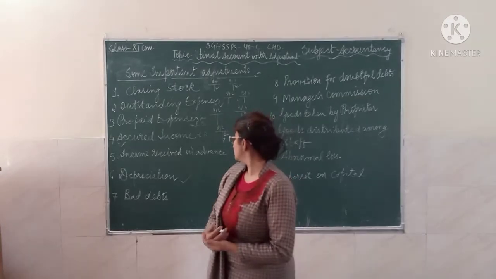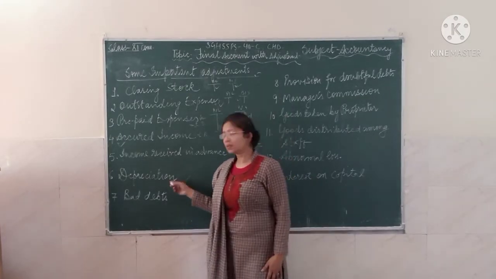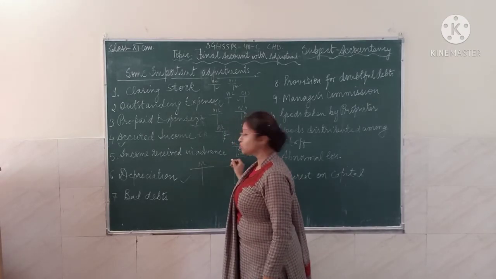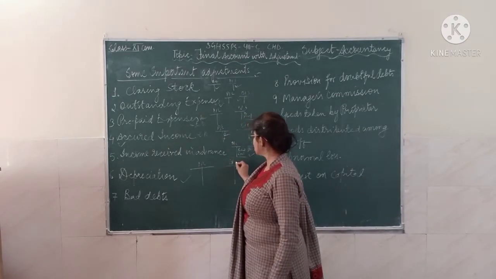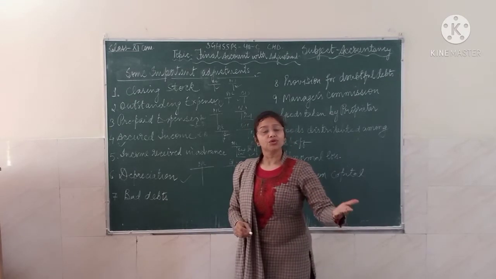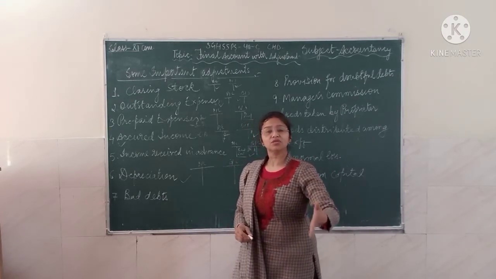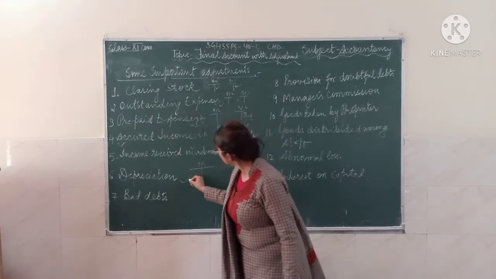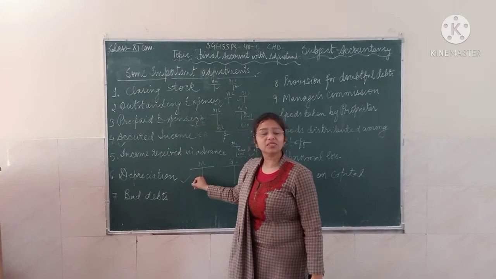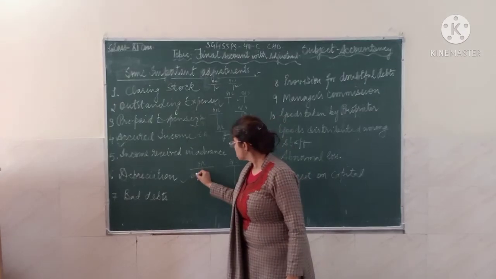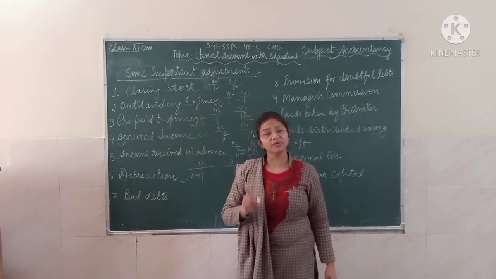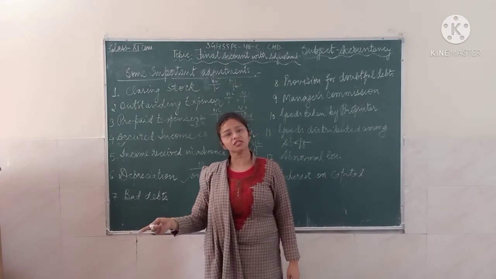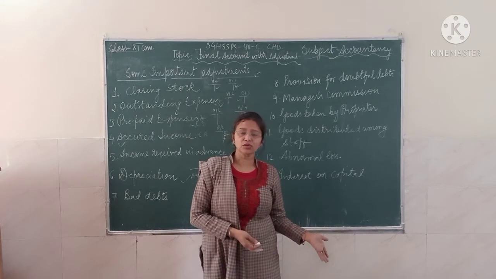When it is given outside the trial balance, you take it on two sides. Depreciation is a non-cash expense, but it is an expense. That's why you take depreciation on the debit side of the P&L, whether it is cash or non-cash.